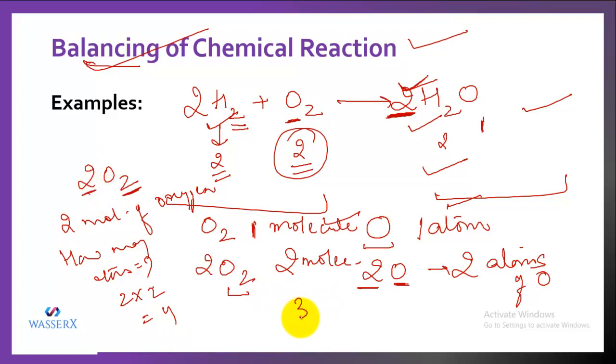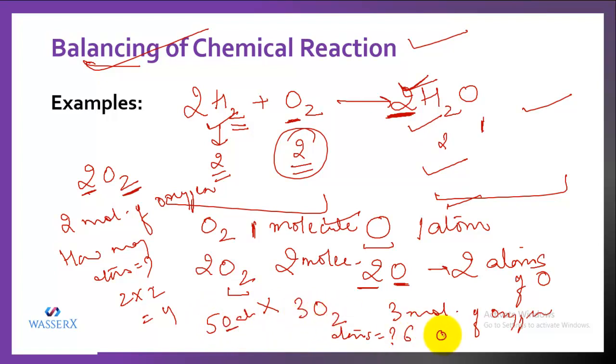Another example, because here the sum and the multiplication answer are the same, so you might get confused. Let's take an example like this. If I say 3O2, that means this indicates 3 molecules of oxygen. But if I ask you how many atoms of oxygen are there in it, you have to multiply them, not add. So the answer is not going to be 5 oxygen atoms. It is going to be 3 into 2, 6 oxygen atoms. So I think you got it.